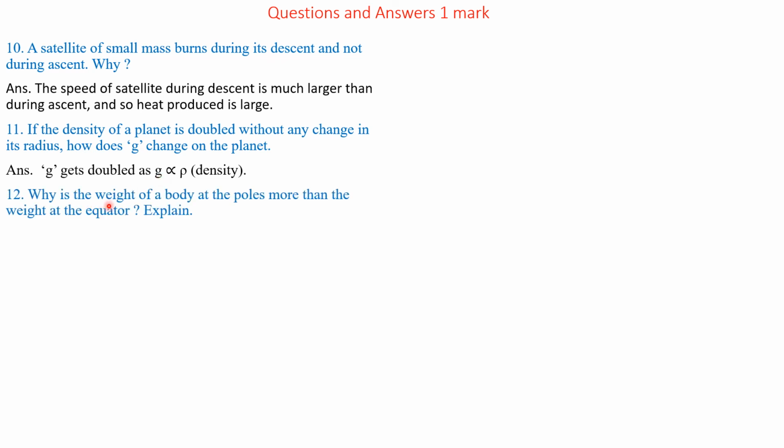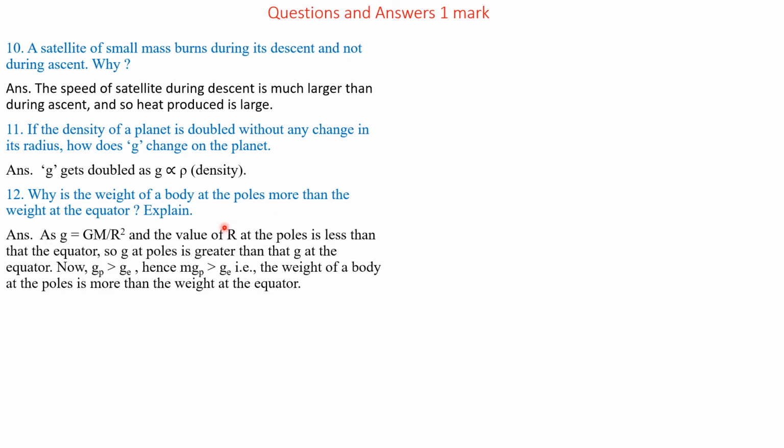Question 12. Why is the weight of the body at poles more than the weight at equator? Explain. We know that g is the acceleration due to gravity. g is equal to GM by R square, where G is the gravitational constant, M is the mass of Earth, and R is the radius of Earth. The value of R at pole is less than at the equator.